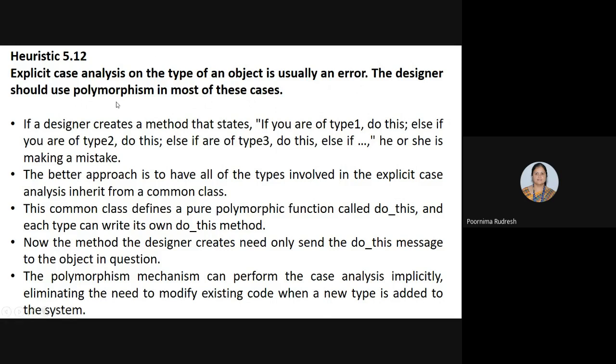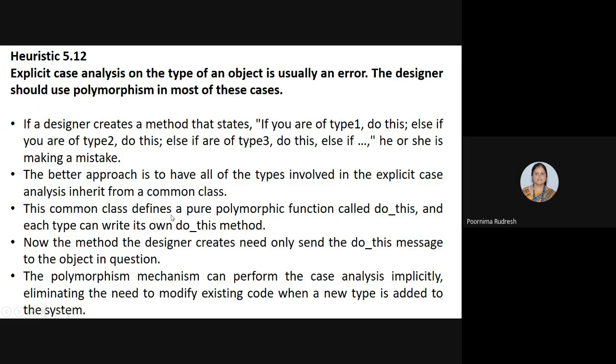If a designer creates a method that states that if you are type 1 do this, else if you are type 2 do that, here we are using the if then else statement. But the better approach is to have all of the types involved in explicit case analysis inherit from a common class.